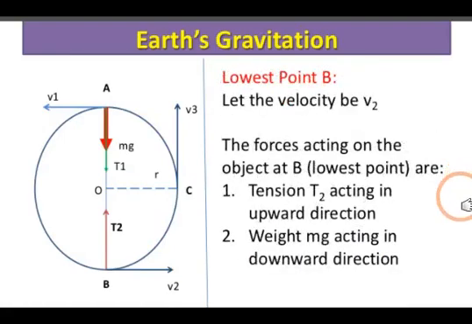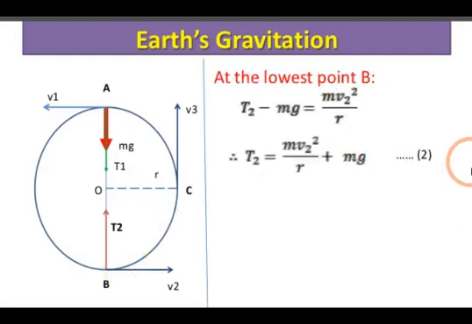Now we are going to find it for point B. For point B, again there are two forces. One, weight, which we know is vertically downward, and here tension acts in the upward direction. So T2 is vertically upward, mg is vertically downward. So T2 minus mg is equal to mv2 square upon r. We want the value of T2, so it is mv2 square upon r plus mg.